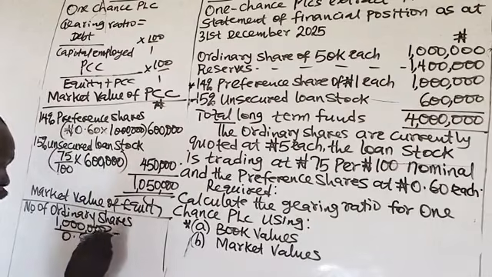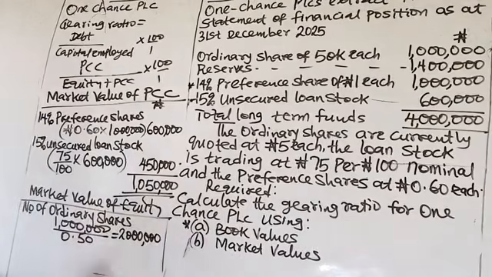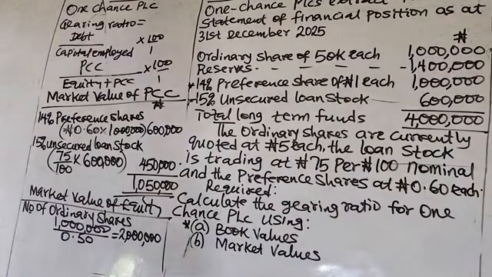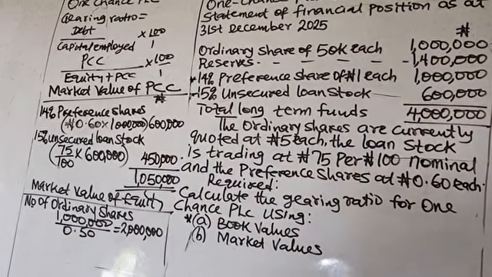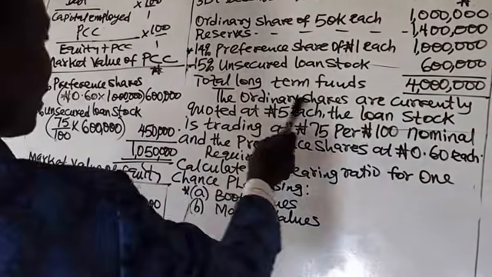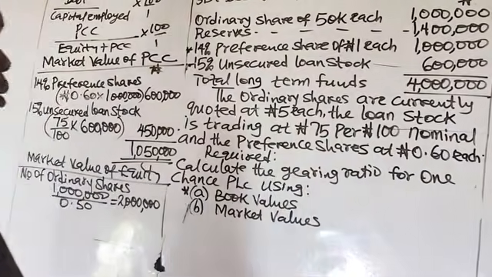So you have that to be 2 million ordinary shares. And what is the market value of ordinary shares per share? You have the ordinary shares currently quoted at 5 naira each.